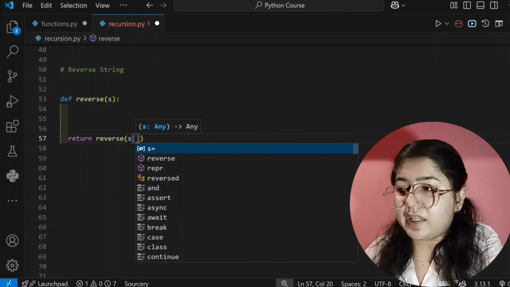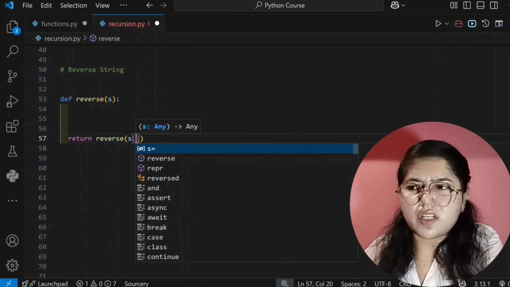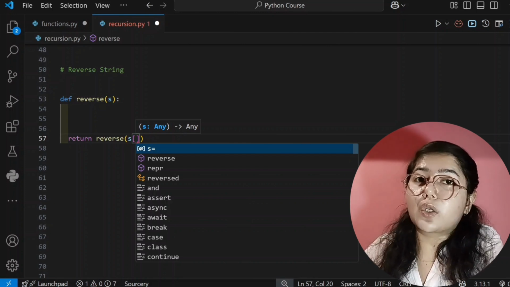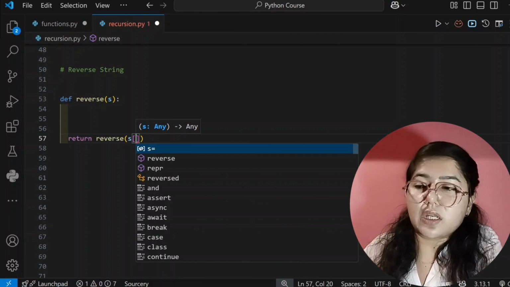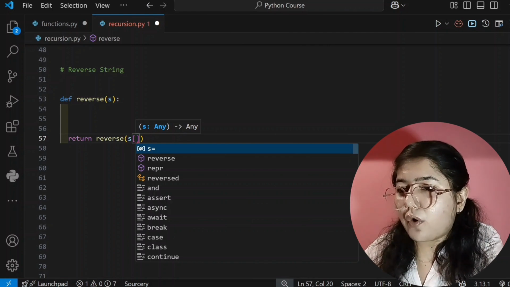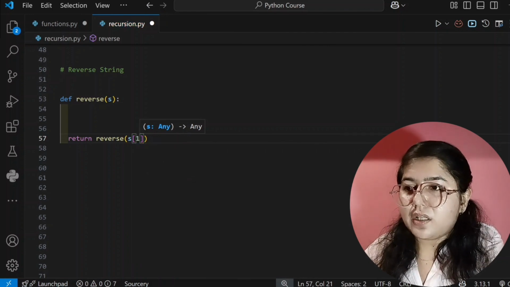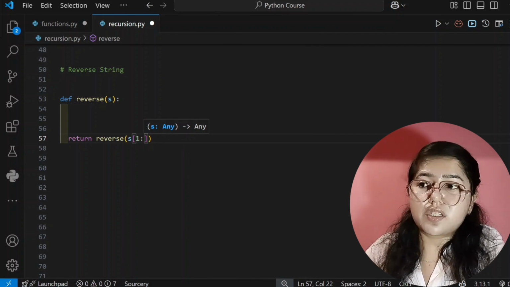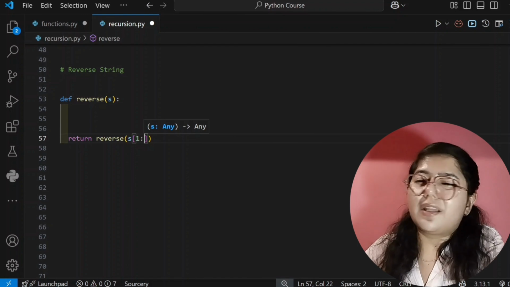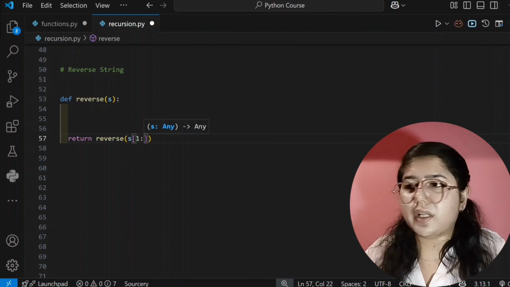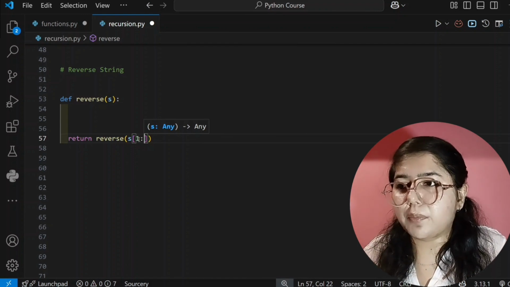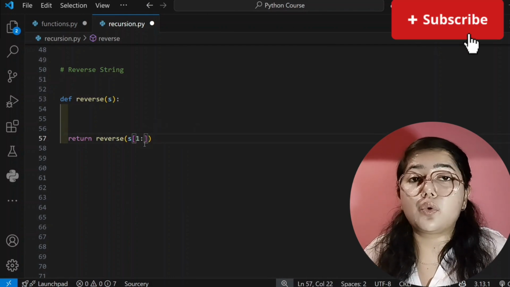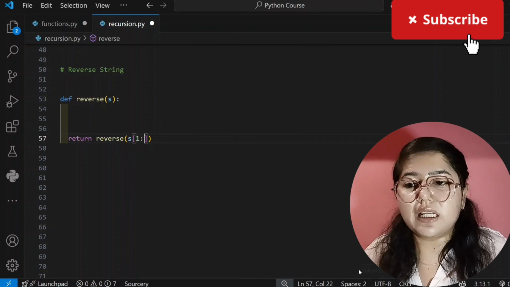In this I will pass s and the index number in the square bracket. You do one thing, you can call yourself from the index number 1, not from 0, because 0 we are ignoring and adding at the end of your string, right? So you can call for 1 index. Okay, and then colon, and I am not giving its ending point. We have already learned in tuples and dictionary what the starting and ending point in slicing is. That's why I'm not teaching you again, but in short I'll tell you that before the colon is the starting point from where we are starting our string, and if after the colon you don't give a value, it will take the last index number.